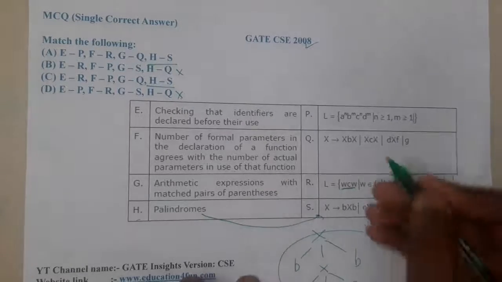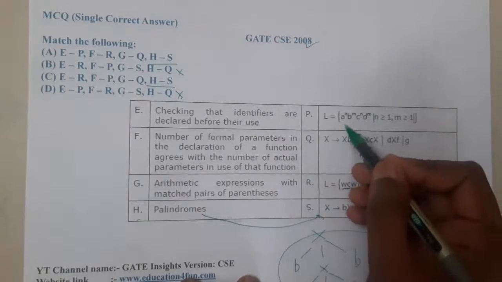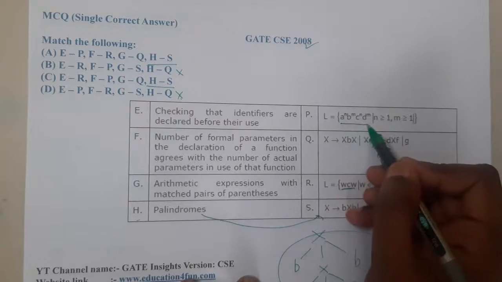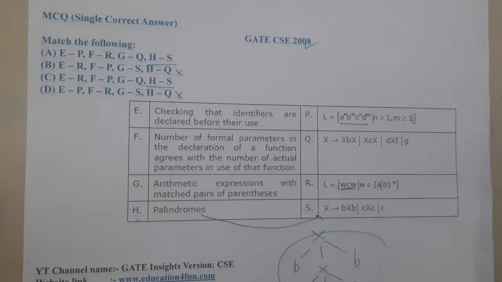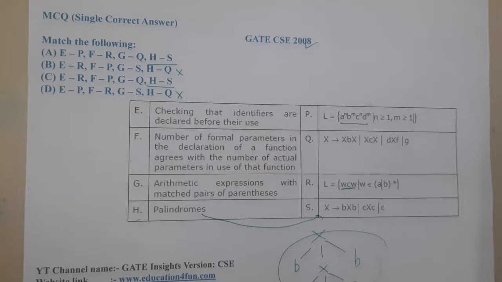Basically, option A is not a CFL also. Option B has left recursion and right recursion for two parts, so it is ambiguous. Moving on to the next option, it is W, C and W, so the initial part and the end part are the same. Give me a second, guys, I'll be cross checking this particular thing. I'm a bit confused with this.